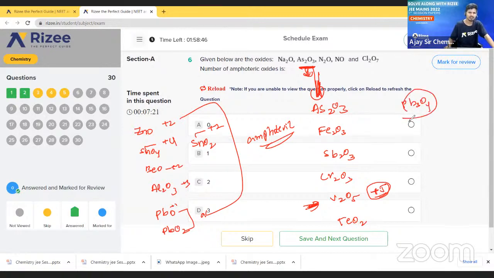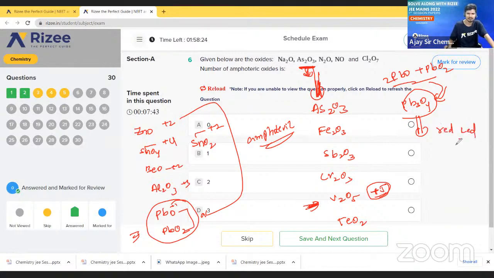See here, Pb3O4 is also an amphoteric oxide, because it is the combination of 2PbO and PbO2. Both combine to produce this, which we call red lead. This is also an example of an amphoteric oxide, a mixed oxide of amphoteric oxides. Next, Pb3O2 is also important. This is also an amphoteric oxide.